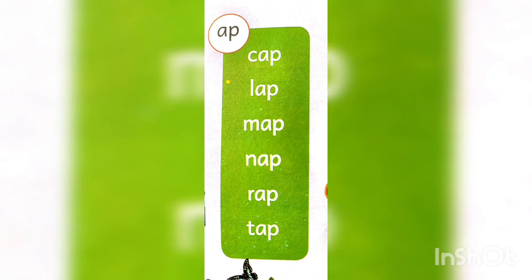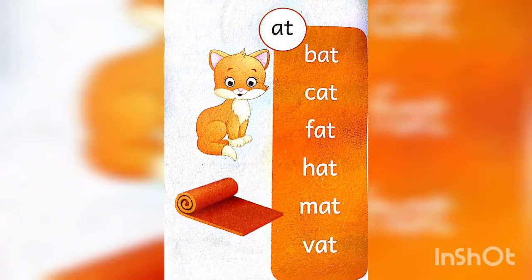Next, the last bar, that is the orange bar, and it's A and T together. The letters are A and T. So A and T together make the sound at. A gives the sound a and T gives the sound t. So together it's coming at.